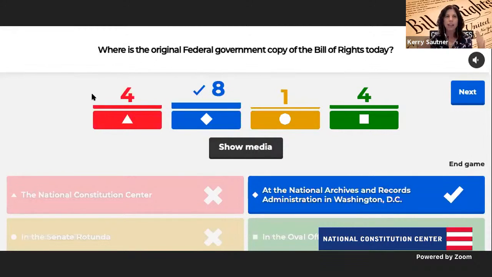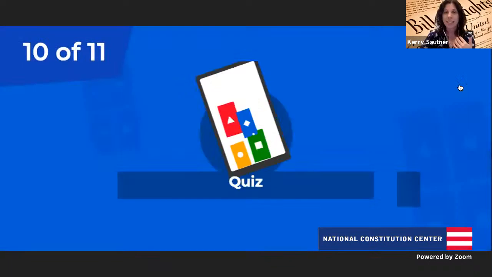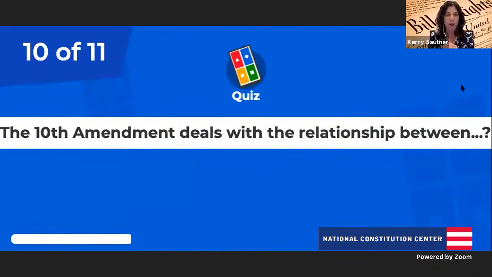But we will give some extra points to those of you who picked the Constitution Center because we actually do have an original copy of the Bill of Rights. It's one of the originals that went to the states with those 12 articles listed on it. So if you're ever in Philadelphia, come hang out with us and check it out. It's a really cool document. And I think this is one of our last questions. We're almost there.